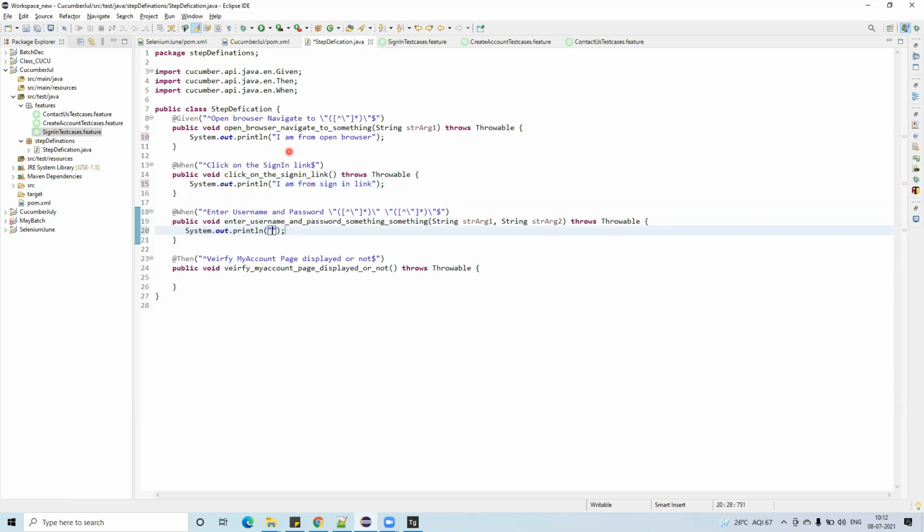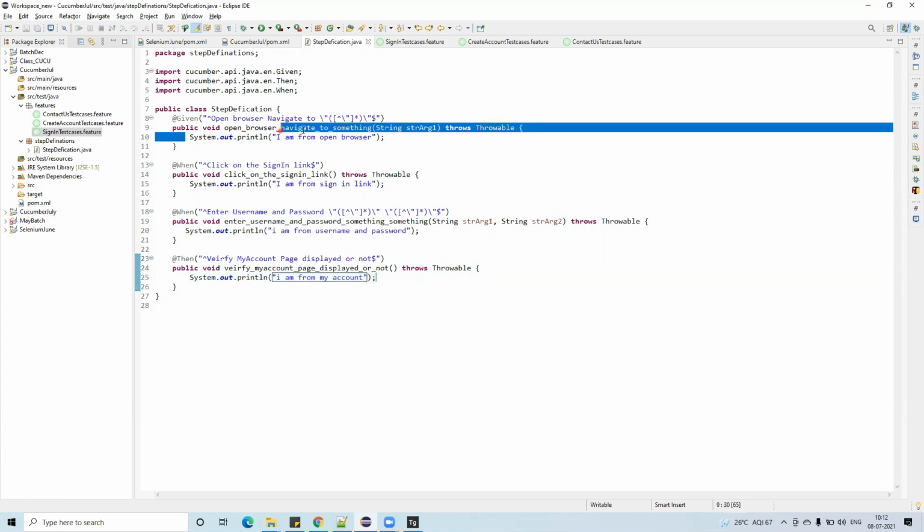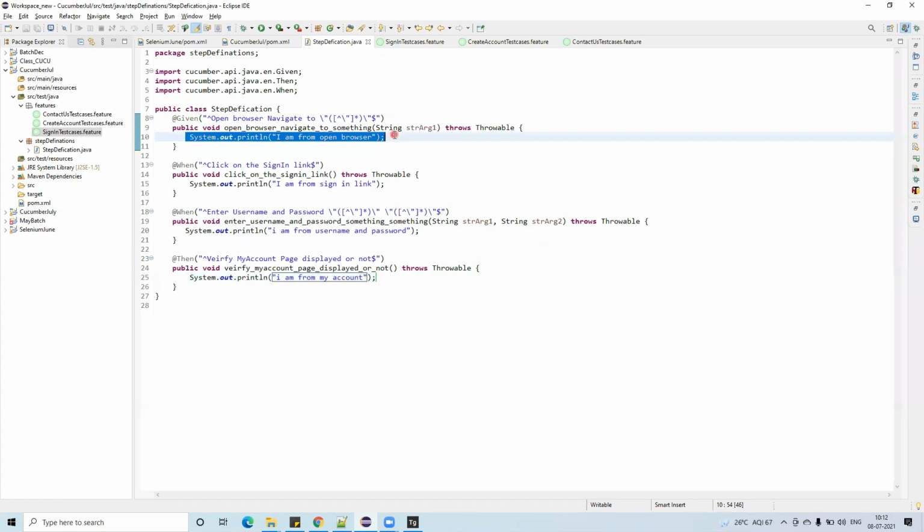And now I am from username and password. And see this, I am from my account page. Just a small implementation I am doing actually. So writing the sysouts also, it is done.